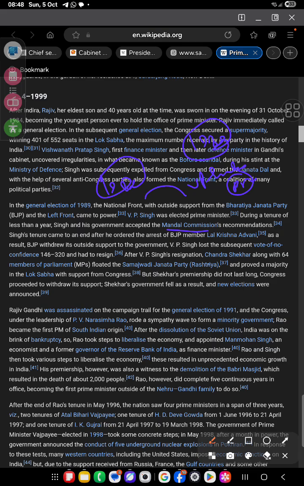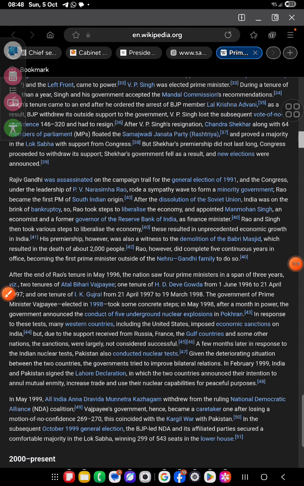After VP Singh's resignation, Chandrasekhar, along with 64 members, floated the Samajwadi Janata Party and proved a majority in the Lok Sabha with support from the Congress. But Chandrasekhar's premiership did not last long. Congress withdrew its support, and the Shekhar government failed. As a result, new elections were announced. So Chandrasekhar came after VP Singh, but that also did not work out.